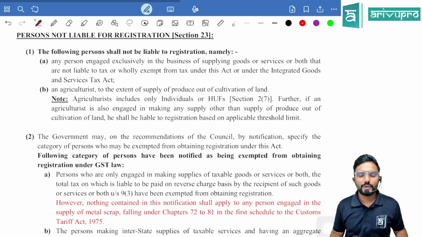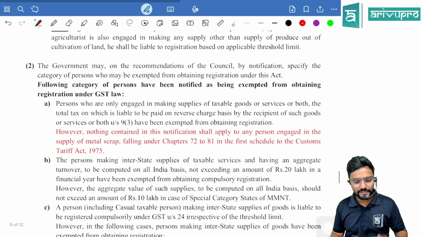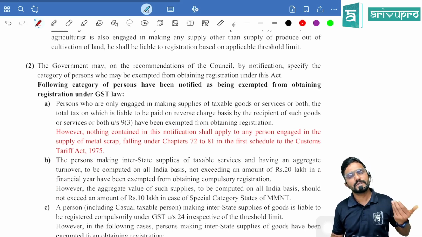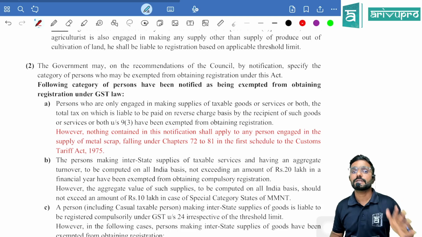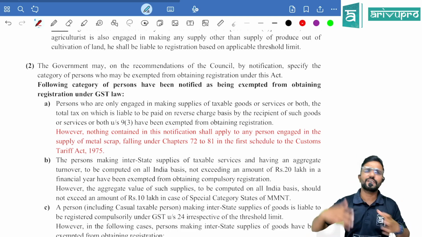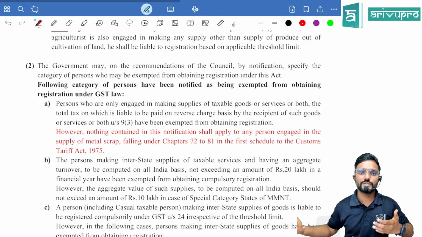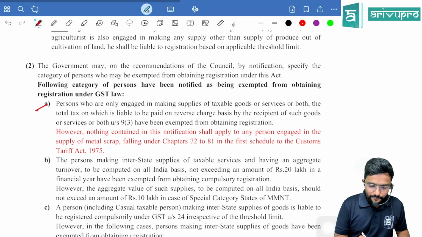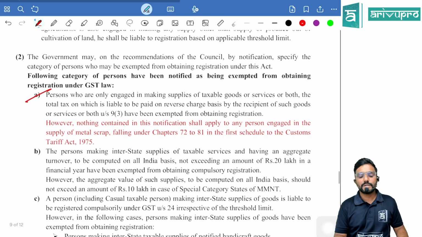Then coming to section 23. Section 23 subsection 2 gives the government the power to notify any goods or services for which there is an exemption from registration, or any person also. It may not always be goods or services, it can be a particular person also. So there, the first point was already with respect to the supplier.